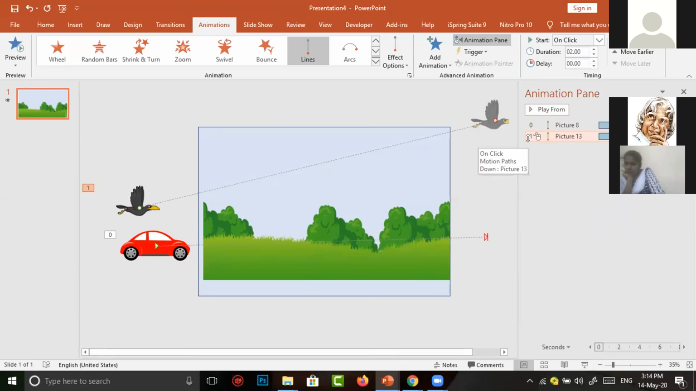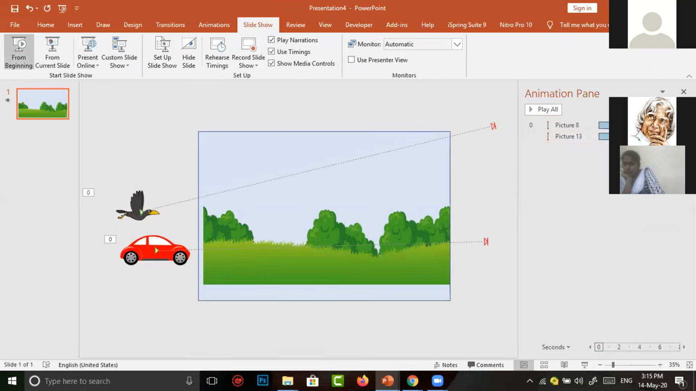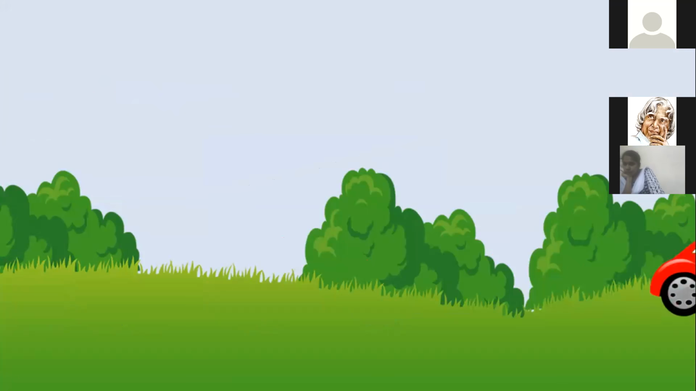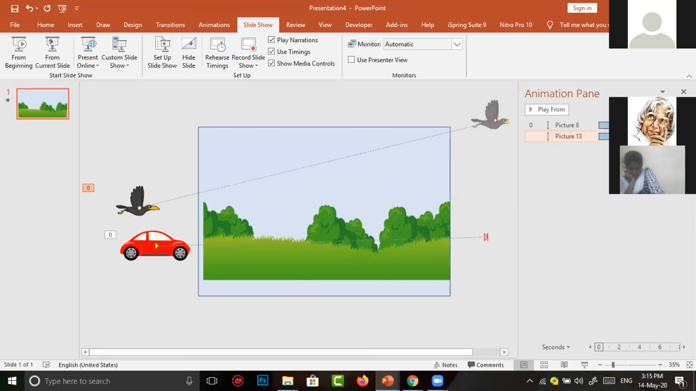Here also number 1 is appearing there. 1 means the animation starts on click only. You have to change the animation to start with previous. In preview mode, the crow has flown very fast, so we have to adjust the speed of the bird.